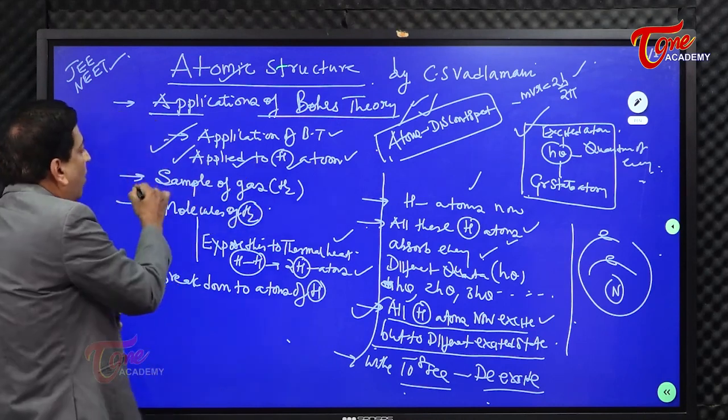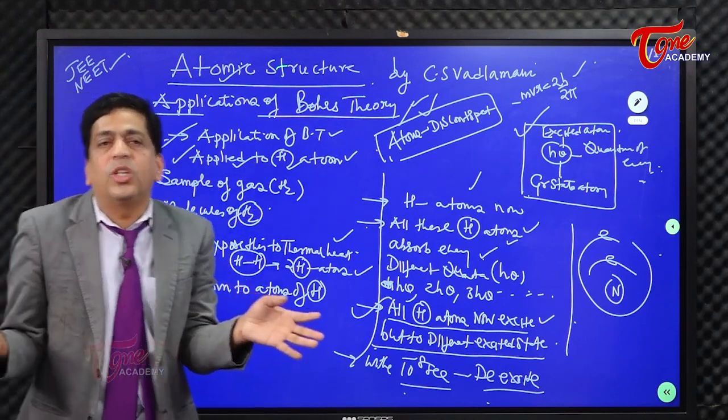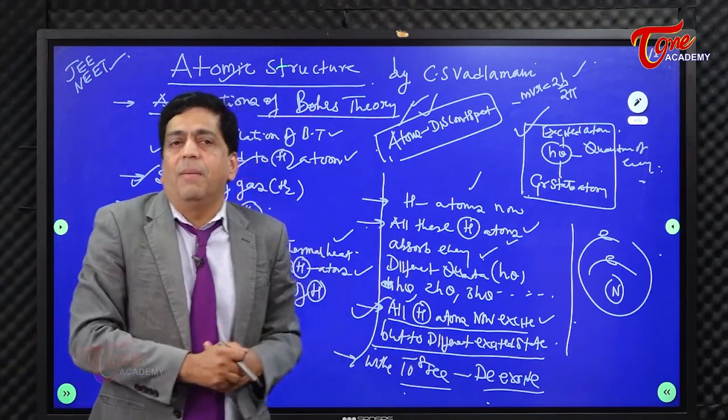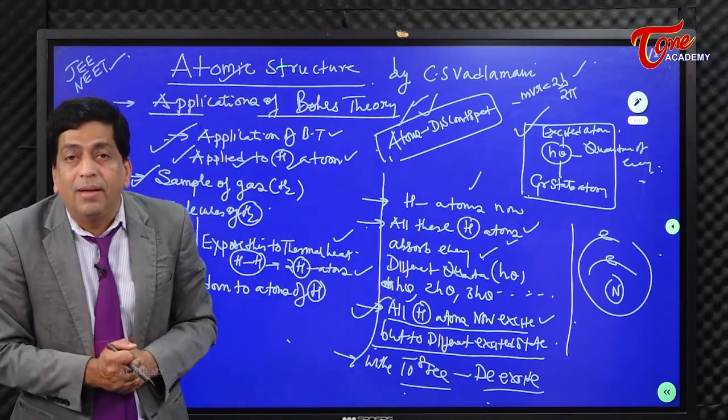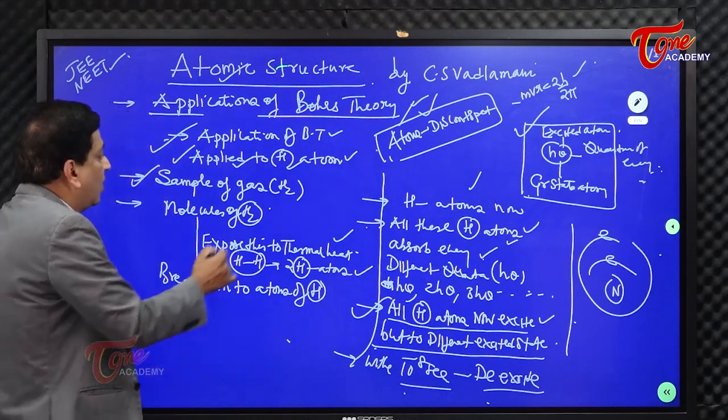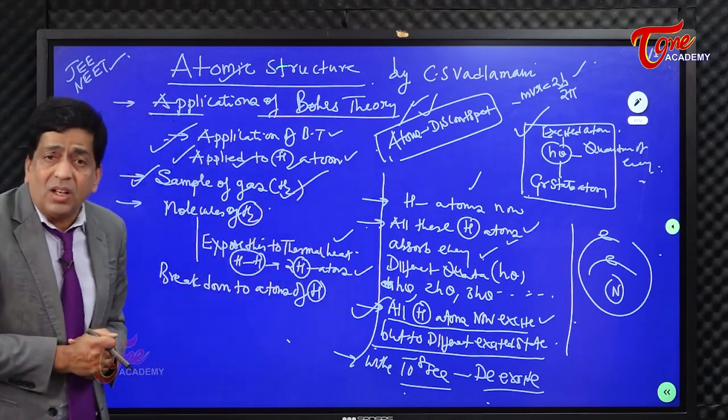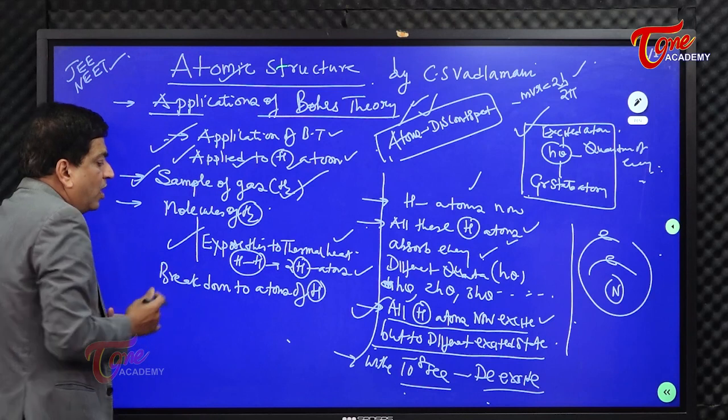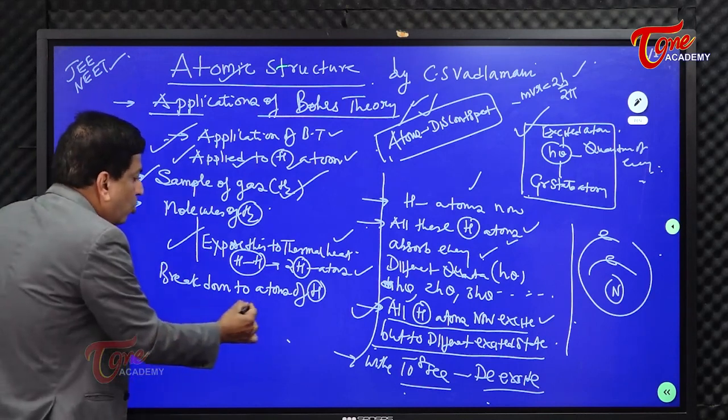Now what I will do is just go through what we were telling. I've taken a sample of hydrogen. What I'm doing is applying Bohr's theory to the hydrogen atom. But atoms are not readily available, so I've taken a sample of hydrogen gas and exposed it to thermal heat. Then they are broken down to atoms.